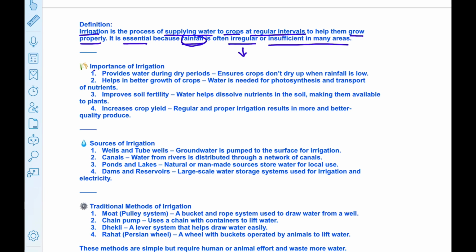Now let us understand the importance of irrigation. First, irrigation provides water during dry periods. Dry period means when there is less rainfall or no rainfall at all. So it ensures crops don't dry up when rainfall is low. Second importance is it helps in better growth of crops.